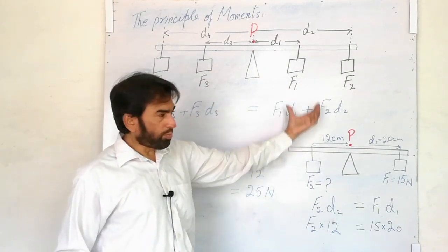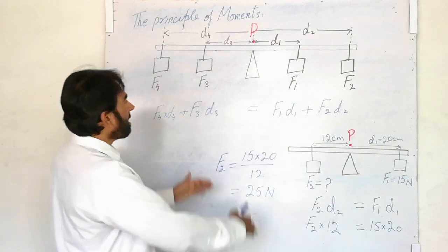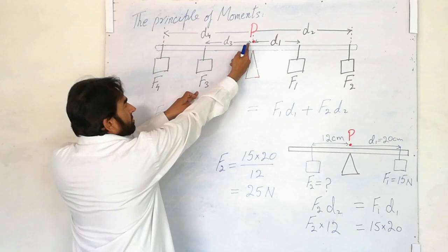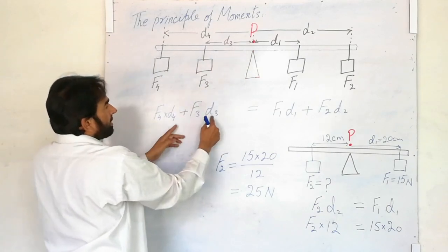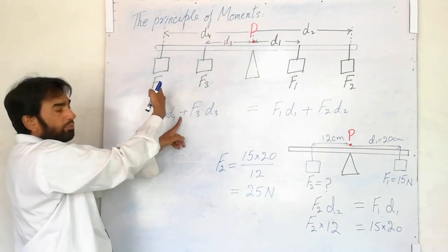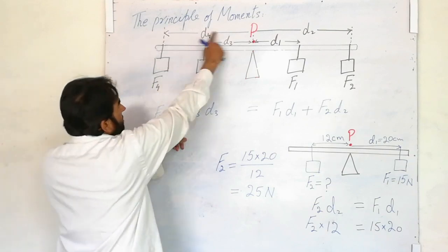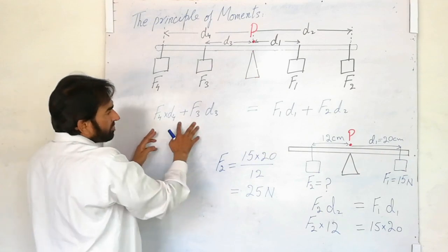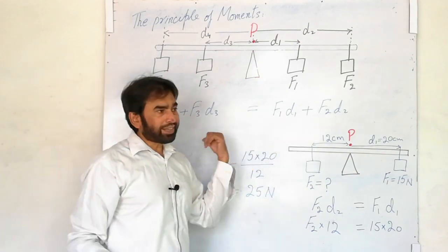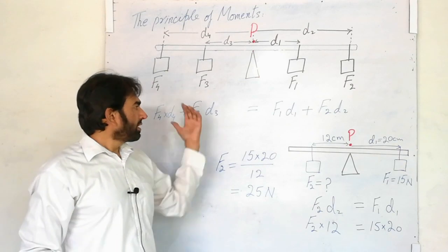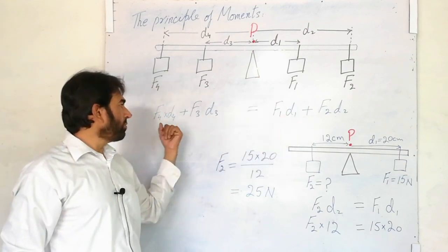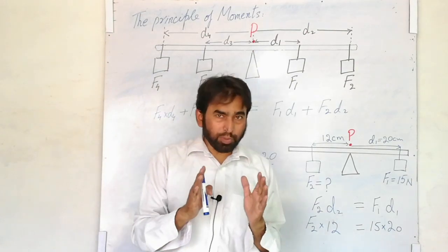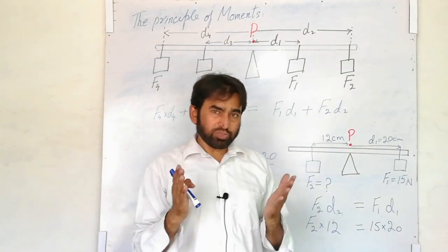We have to sum these up. These are the clockwise moments. Now F3 is in the anticlockwise direction, its distance is d3, so F3 into d3. There is another anticlockwise force, F4, its distance is d4, so F4 into d4. Now by adding these on both sides, we can say that by the principle of moment, the sum of clockwise moments must be equal to the sum of anticlockwise moments for a body to be in equilibrium.